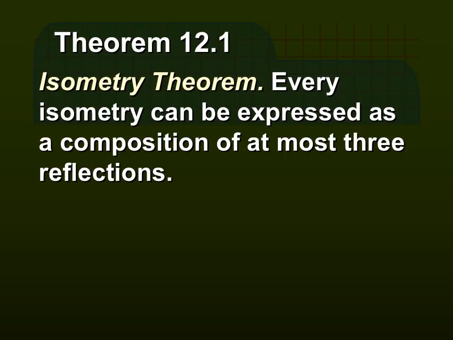There's a theorem called the isometry theorem, and it says that every isometry can be expressed as a composition of at most 3 reflections. So if you have an isometry, you can prove that it is an isometry by stating what 3 reflections are happening. At most 3, because an isometry has to be built by at most 3 reflections.